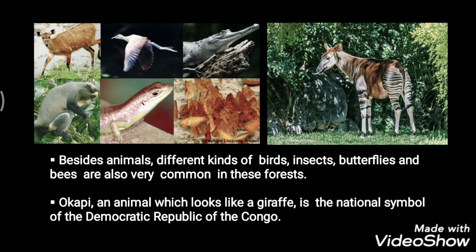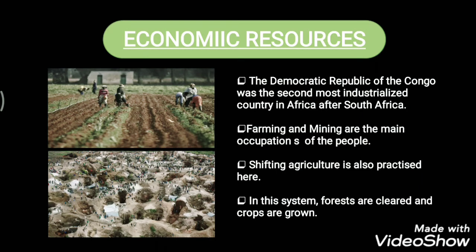So next we move on to the economic resources of the DR of Congo. In this economic section, farming and mining are the two main occupations of the people of the DR of Congo. The Democratic Republic of the Congo was the second most industrialized country in Africa after South Africa. So why? Because of farming and mining.